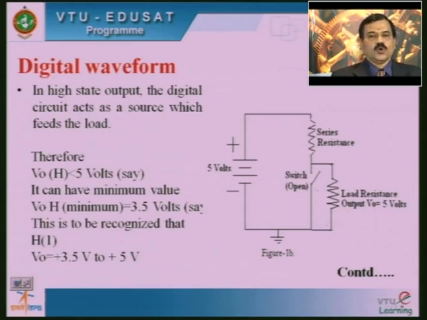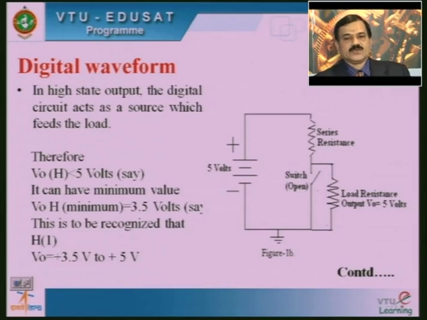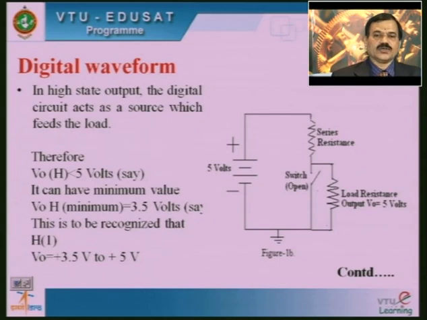When the switch is open, what happens? When the switch is open, there is no current flow in the circuit because it does not create any closed path for the current flow. When there is no current flow, obviously the voltage drop across the series resistance is equal to 0. Because of that, whatever the value of the battery voltage, that is going to appear across the load resistance.